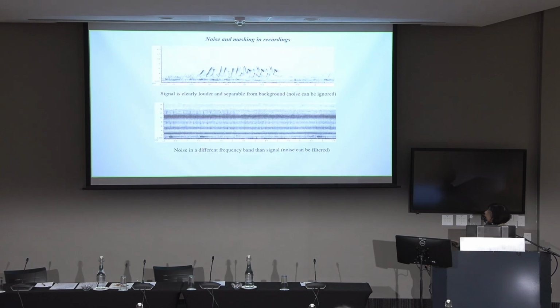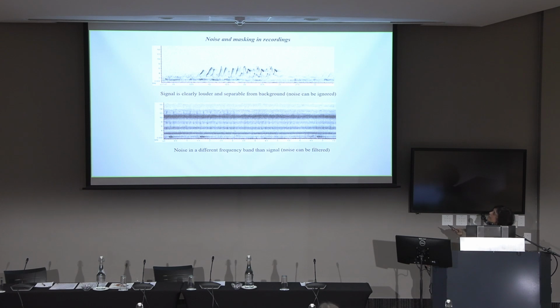And finally, masking, which all of us are familiar with, which is when there are multiple animals calling together. So here's a spectrogram where multiple birds are calling together. And that's the kind of recording you will often get, especially in the dawn chorus, right? And how do you deal with this?